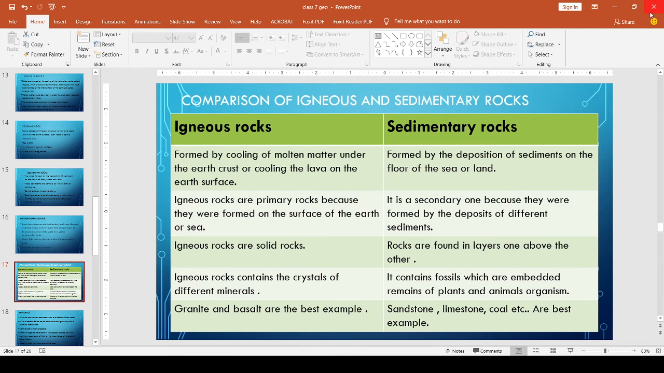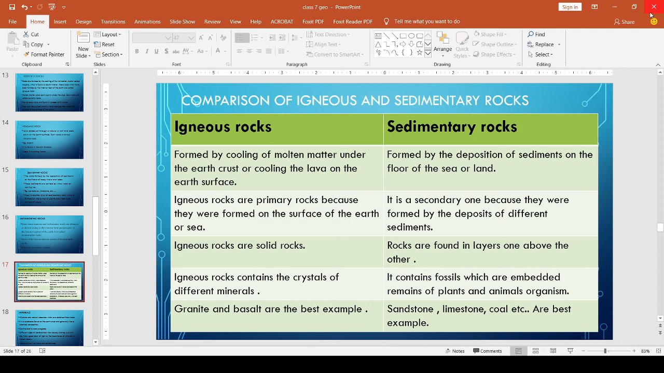Then, igneous rocks contain crystals of different minerals. We can find different minerals in igneous rocks. But in sedimentary rocks, we can get fossils. What are fossils? The remains of plants and animal organisms. Then, examples of igneous rocks: granite and basalt. Sandstone, limestone, coal, etc. are the best examples of sedimentary rocks.